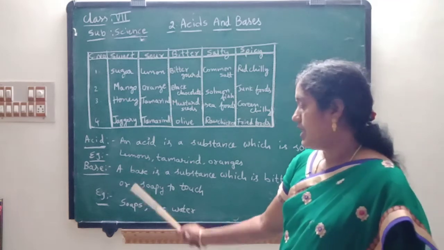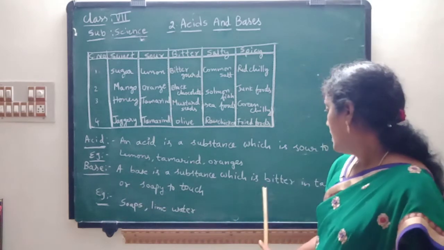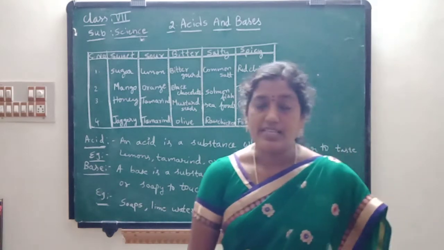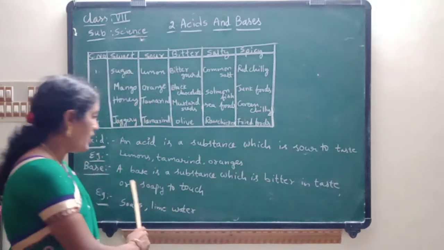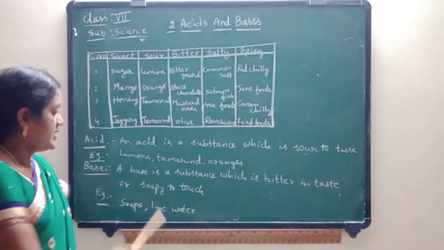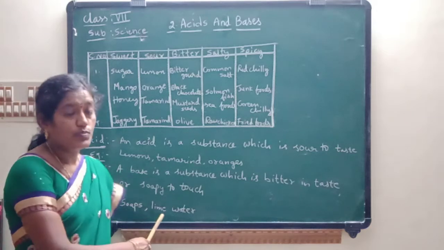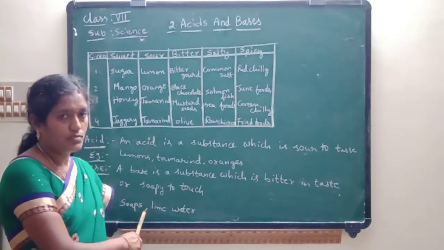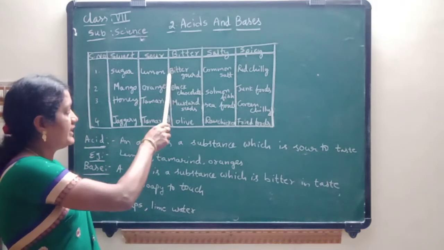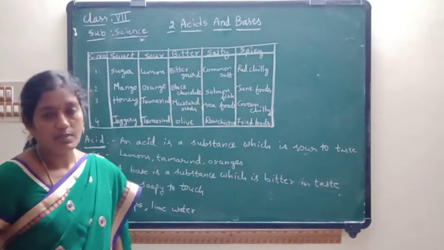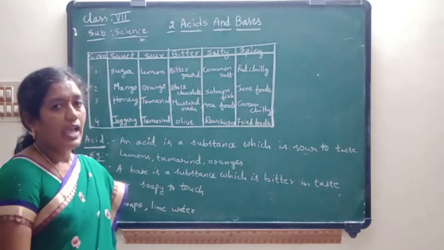Next, bases. A base is a substance which is bitter in taste or soapy to touch. This is called a base. So from this, all types of soaps, and bitter in taste, bitter what? Black chocolates, mustard seeds, these are also examples.